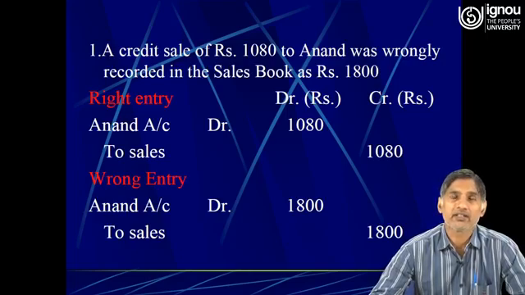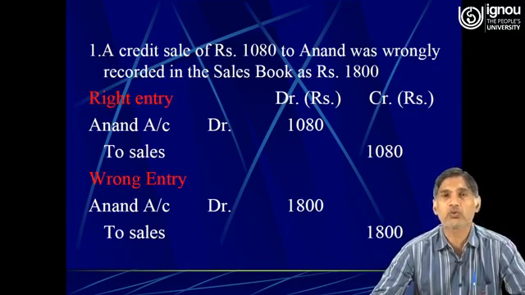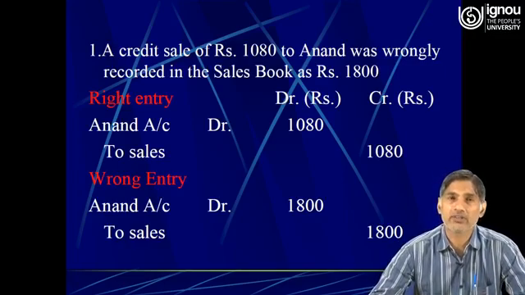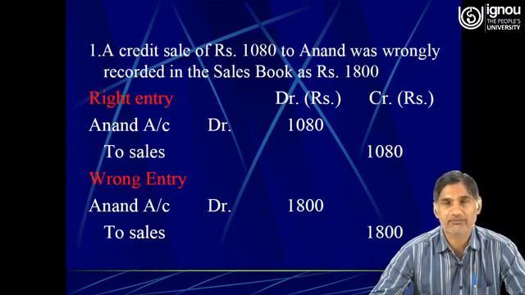So here, well, dear friends, the right journal entry that must have been passed is Anand account debit to sales rupees 1080, because we have made the sales of rupees 1080 to Mr. Anand on credit basis. So the right journal entry that must have been passed in the books of account is Anand account debit to sales.